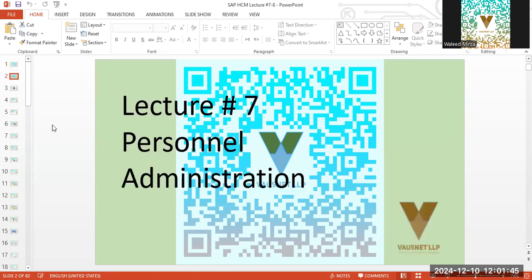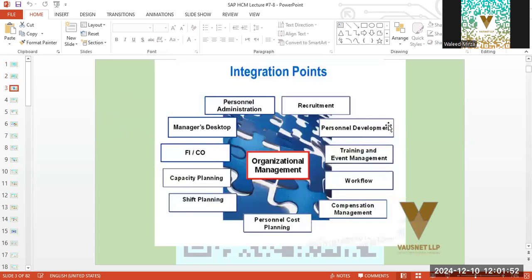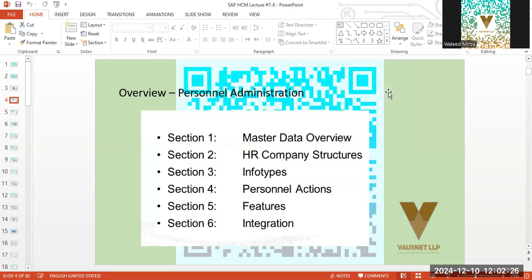So today we are going to get an overview of personal administration. And what is personal administration? Basically, various departments are getting integrated at one point, and that is the beauty of SAP. And that falls under organizational management. And within that umbrella, we have various departments for finance, for capacity, for training and event management. These are the departments that get integrated under personal administration.